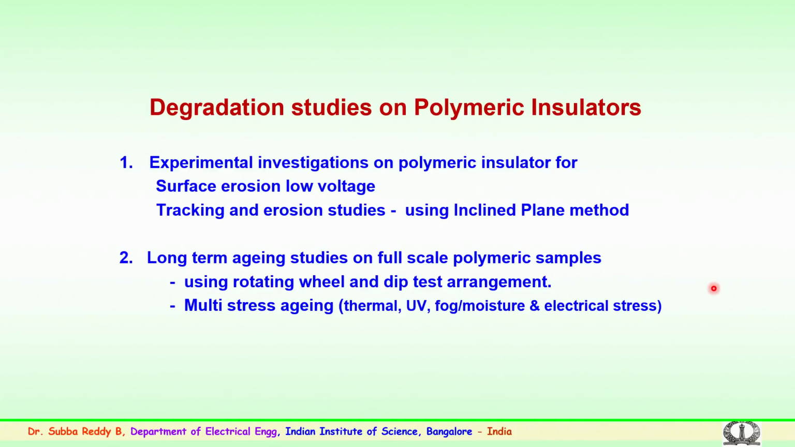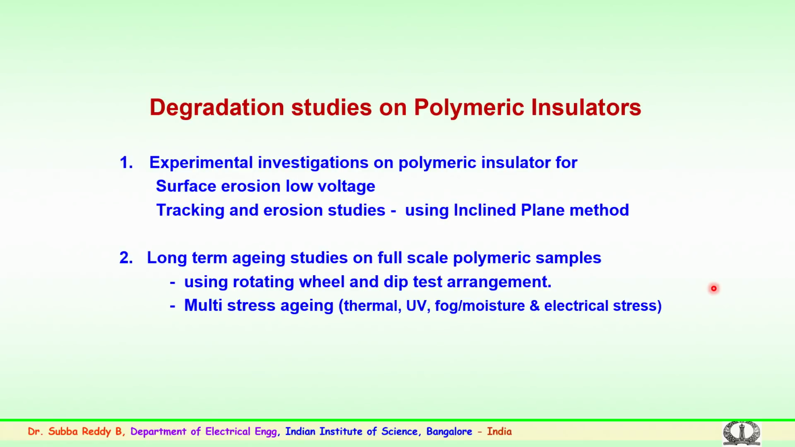The second is the important long duration, long term aging studies on full scale polymer insulators. This gives an idea of how long the samples could last in the field. Both methods have been followed. One is a rotating wheel arrangement, where this facility was developed for this experimentation. The second is a multi-stress aging facility. The multi-stress aging typically is a standardized procedure. In the laboratory, it is equally difficult to simulate all the conditions. The process of simulating as per the standards is in progress,